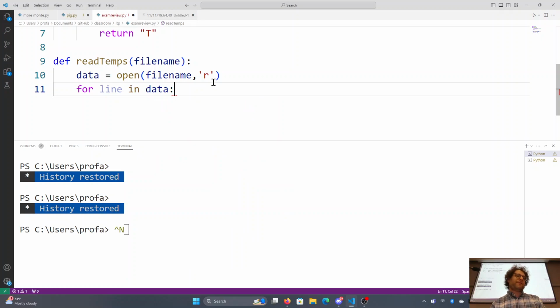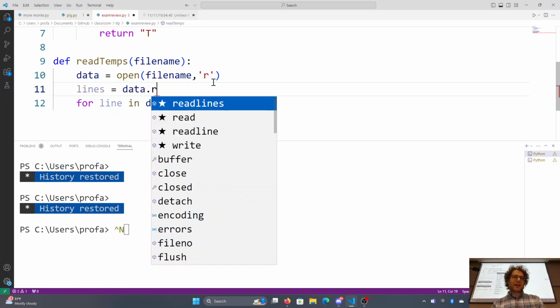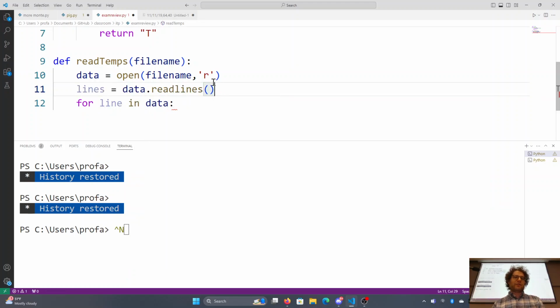When we're reading files, generally there are two ways to do it that are super useful. The first is to do it like this as a for loop. The other way is to load it up like this, data.readlines. Either of those work. Use one or the other. I just like this way for here.